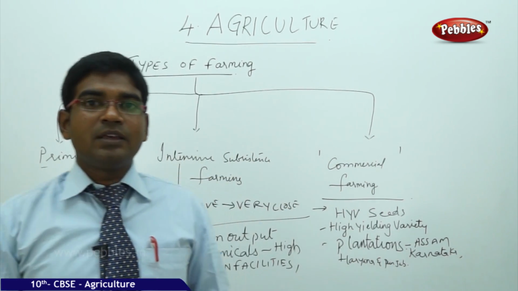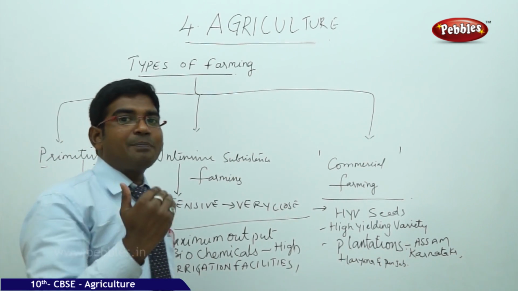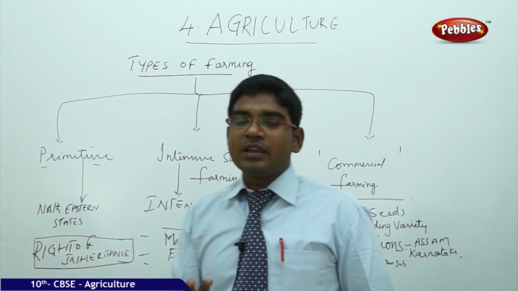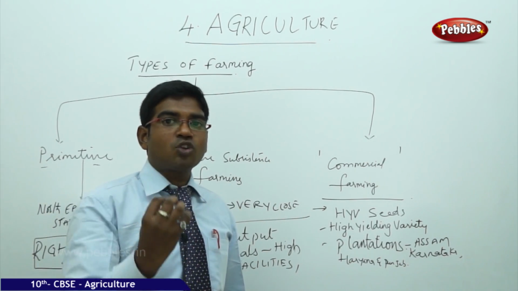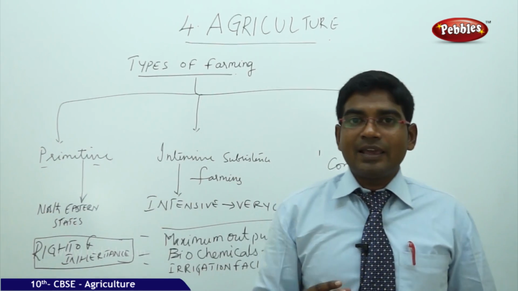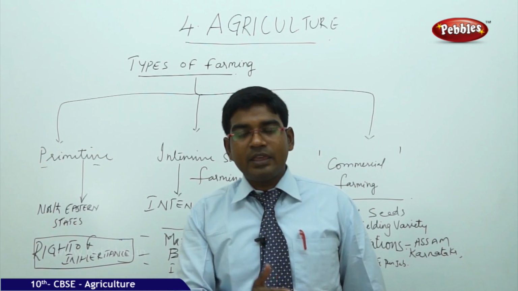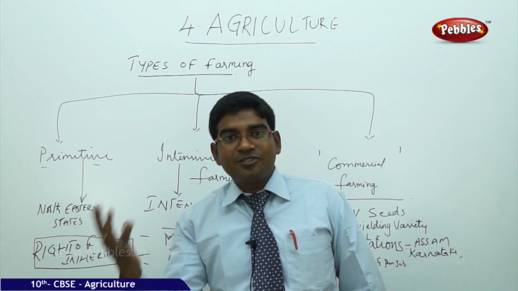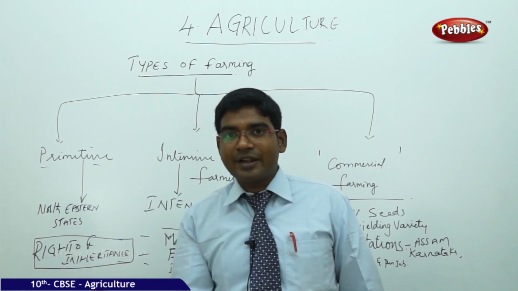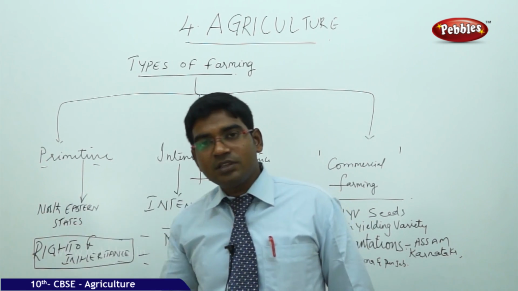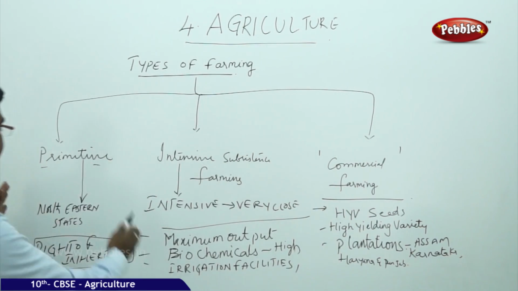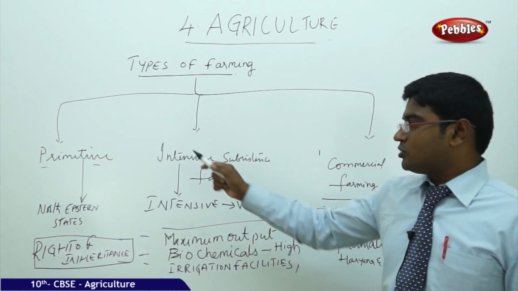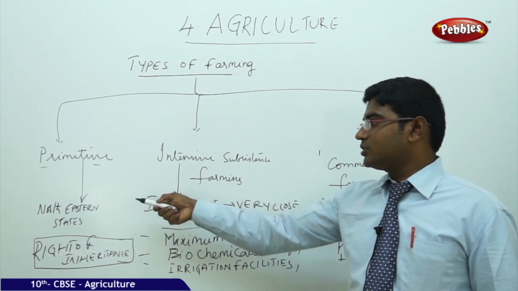In this primitive farming, the farmer used to clear a patch of land and do agriculture there for a certain period of time, and later after he found that the fertility of the soil is coming down, he realizes it and leaves that place and moves on to the next place where he can start a new cultivation, where the fertility of the land is much better than the previous land. That is primitive agriculture. This kind of agriculture was in practice in India for many centuries. This has now also been found in some parts of India like the northeastern states.